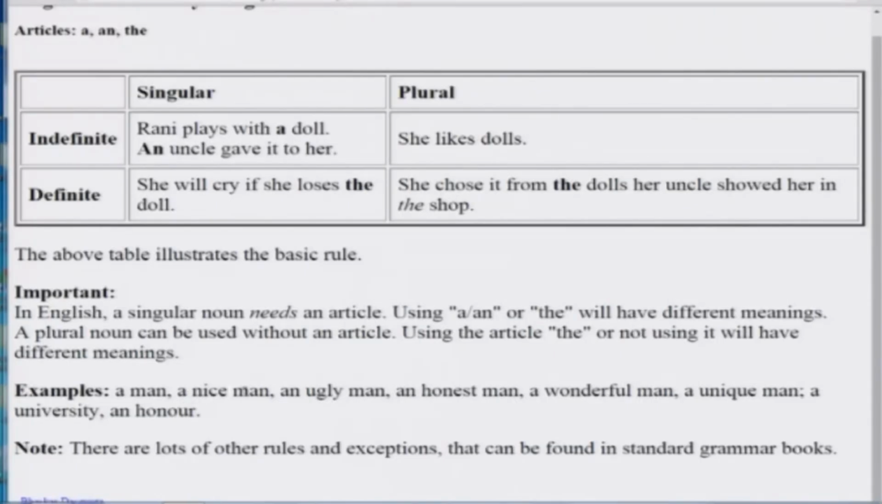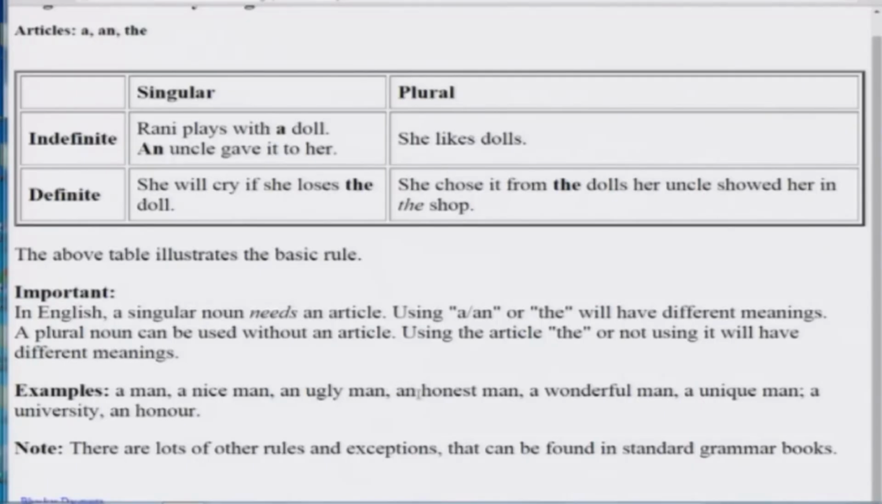Okay. On the other hand, if the noun is not there, just the adjective comes, then you will not put an article. Okay. So he is a nice man. He is nice, not he is a nice. Okay. So before an adjective alone, you don't put an article, because the article itself is an adjective. Okay. So a man, a nice man, an ugly man. So here an, because this is a vowel.